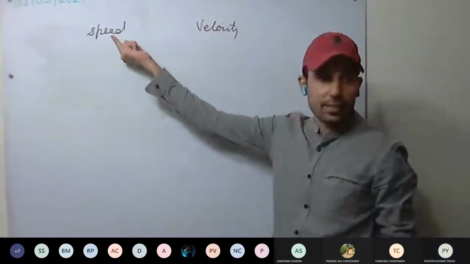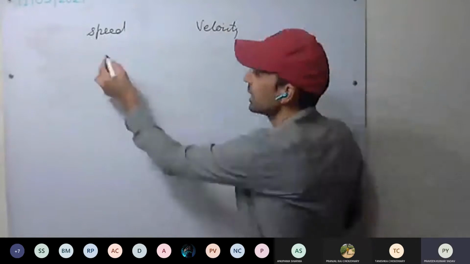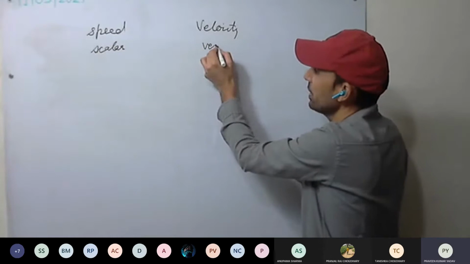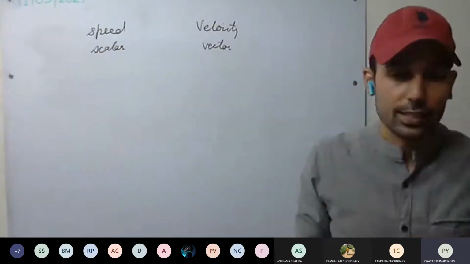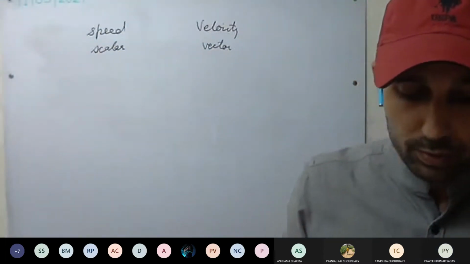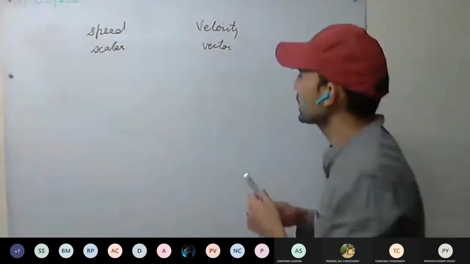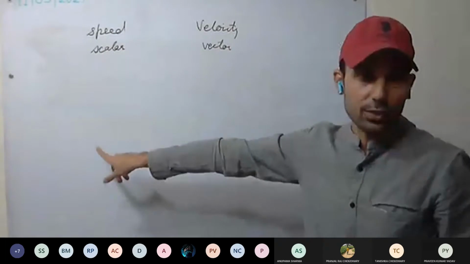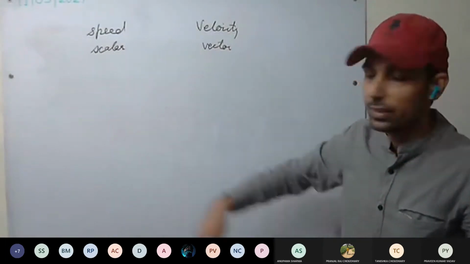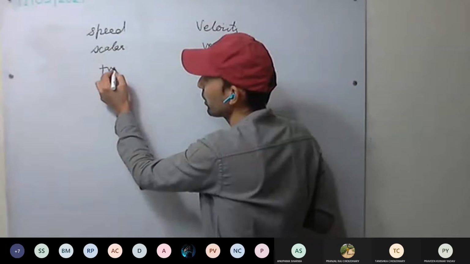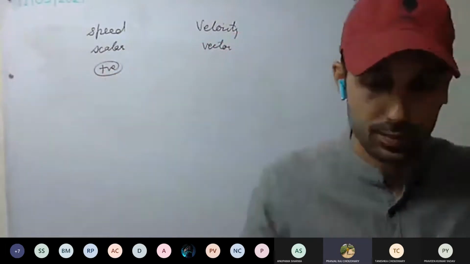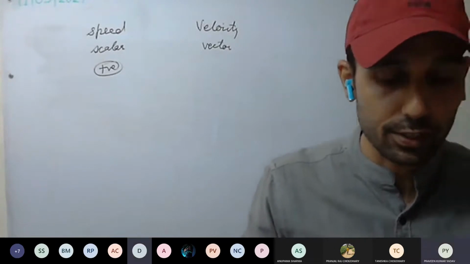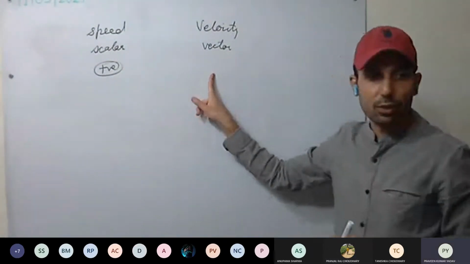What kind of physical quantity is it, scalar or vector? Speed is scalar, because it doesn't have a direction, whereas velocity is a vector quantity. Now, for straight line motion, speed is always taken as positive, yes or no? Its magnitude is always positive. The magnitude of velocity is also positive.